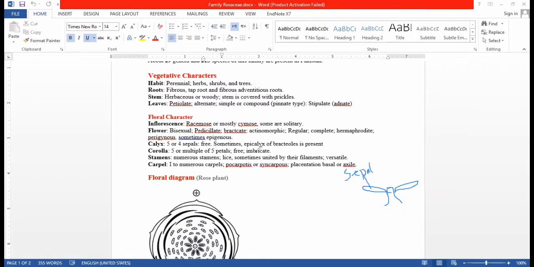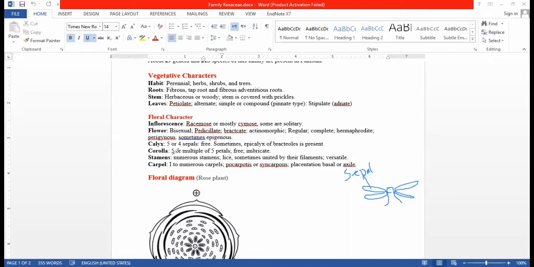Four or five sepals, and these sepals are free. They are not attached or fused to each other. The epicalyx is the structure attached with the sepals, and bracteoles are present. These bracts are found below the sepals, and are called bracteoles. Okay, so after sepals, let's move to the corolla.